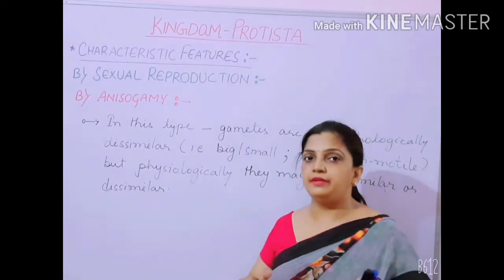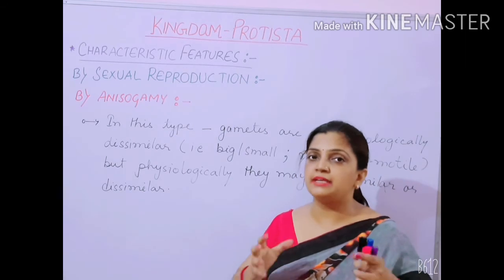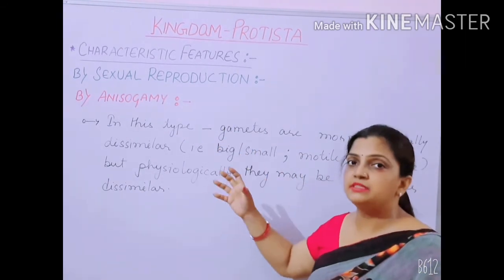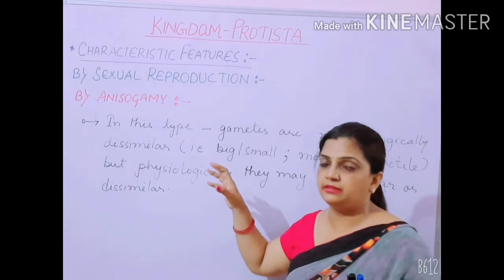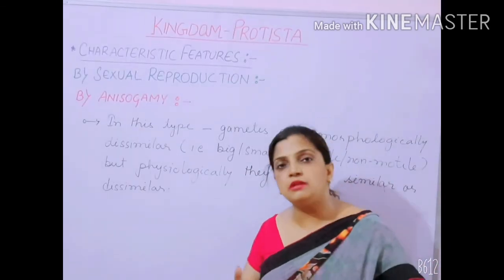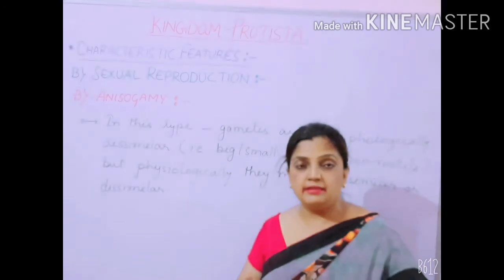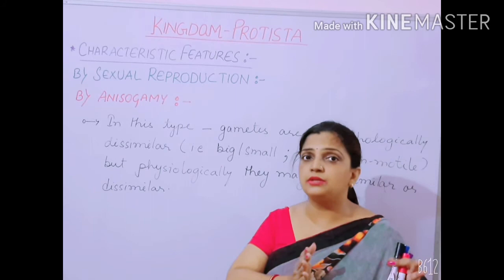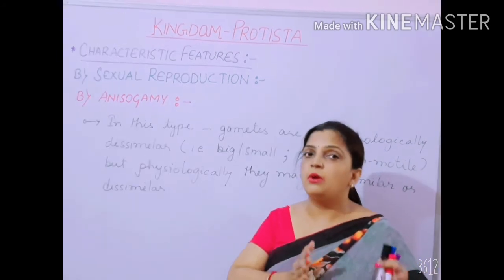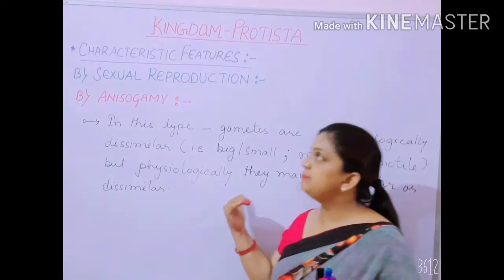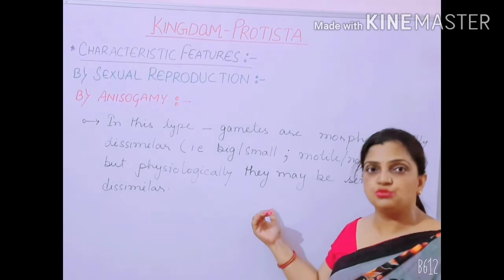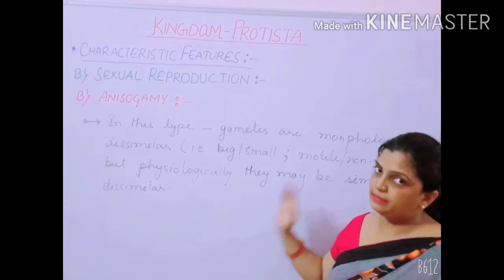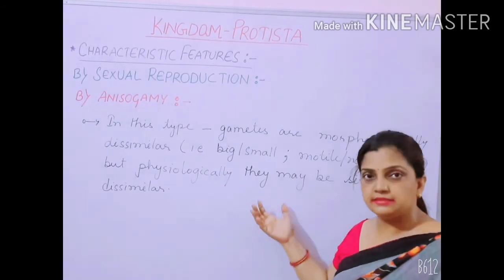During isogamy, morphologically the fusing gametes are similar, and in anisogamy, the fusing gametes are morphologically dissimilar. But when we talk about physiological structures, in isogamy the fusing gametes may be similar or dissimilar, and the same thing is here in anisogamy too. Here also physiologically the gametes can be similar or dissimilar.